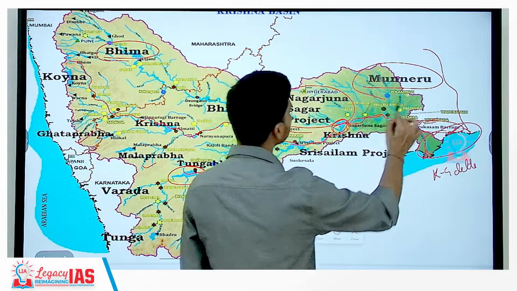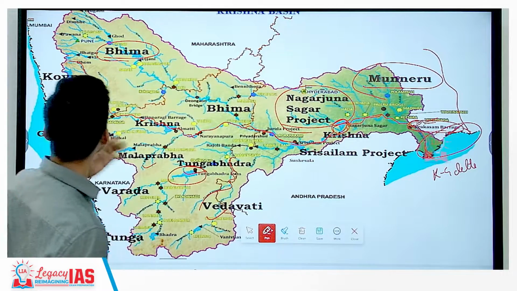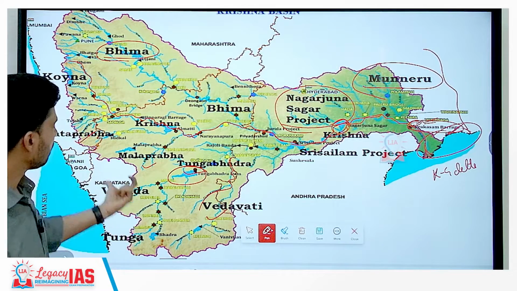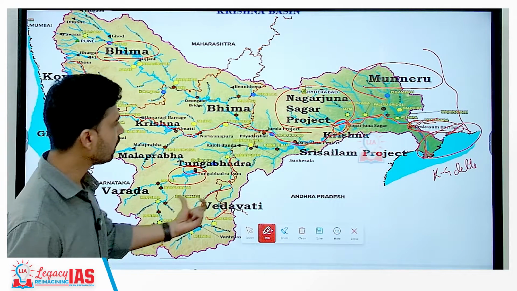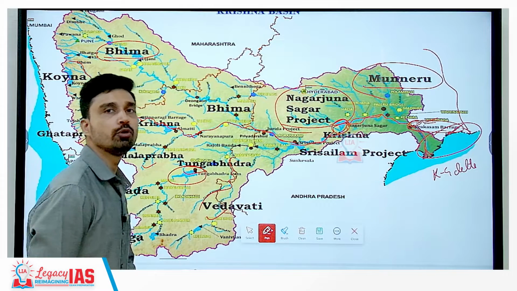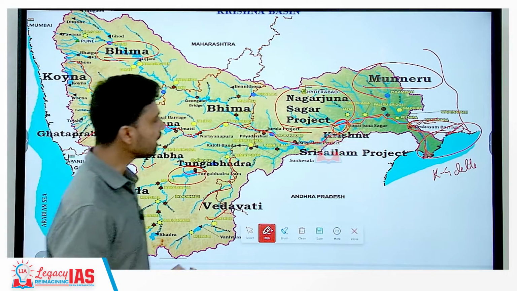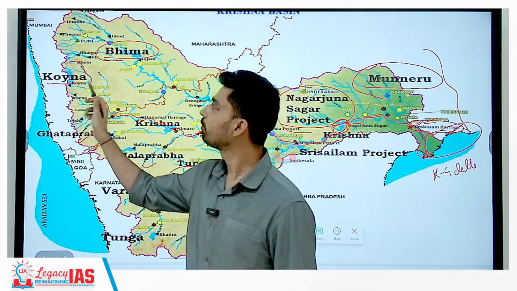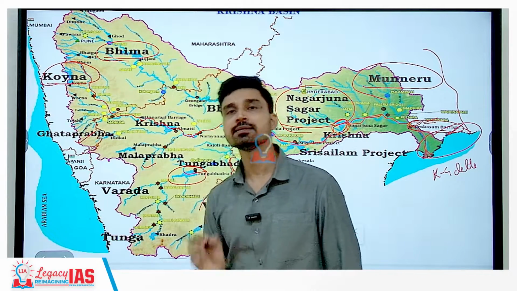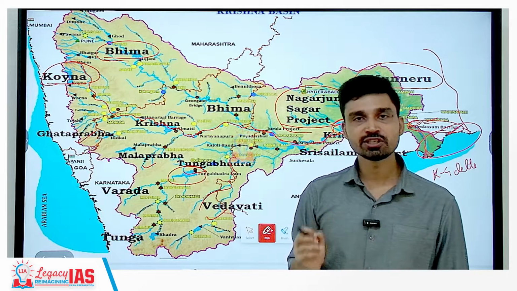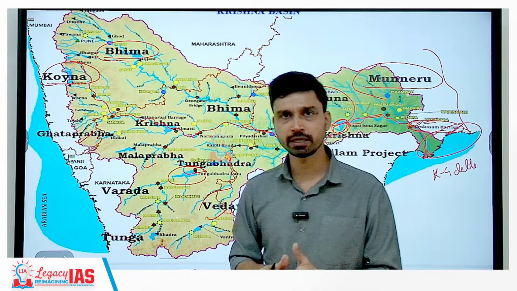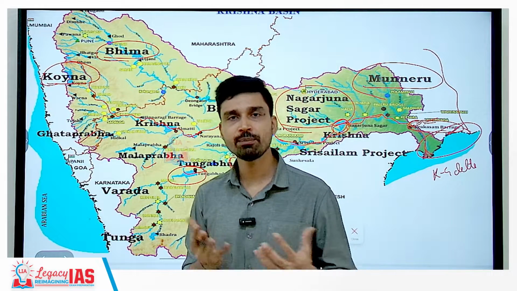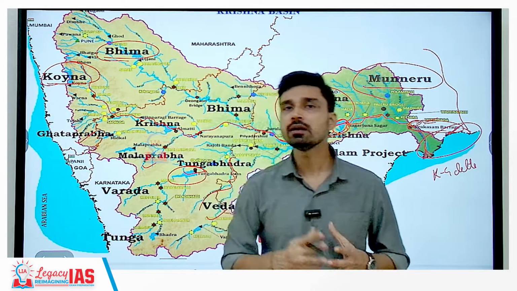Munneru is another river that you can see from here. So Musi, Munneru. So Koyna, Bhima, Musi, Munneru, and then Ghataprabha, Malaprabha, Warna, Tungabhadra, Vedavati. These are the main tributaries of Krishna river. Now Koyna river is a small river. However, one thing you should know about Koyna river, which is a tributary of river Krishna, is that in 1967, when a dam was being constructed on Koyna river, due to the disturbance caused by the construction of this dam and the increase in water volume, it triggered an earthquake.